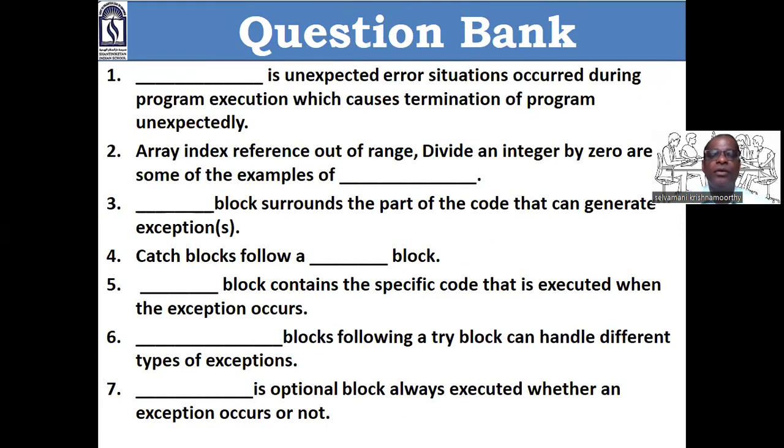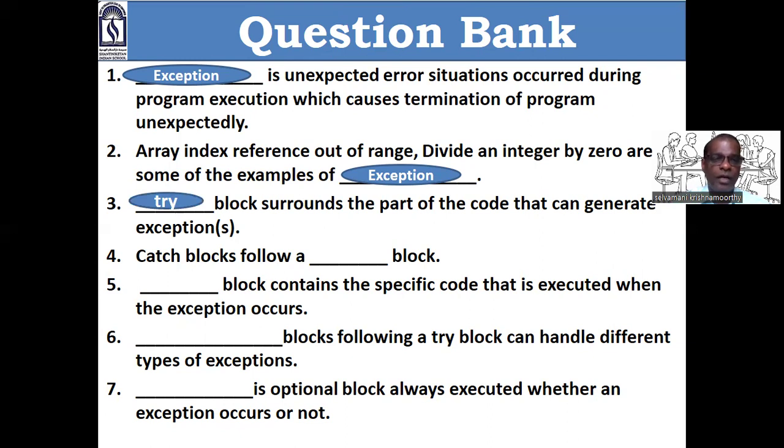Is it clear? Can you try question number 1? Try it yourself. Dash is an unexpected error situation occurred during program execution, which causes termination of the program unexpectedly. What is the answer? Good. Exception. Array index reference out of range, divide an integer by 0 are some of the examples of what? Good. Exception. Dash block surrounds the part of the code that can generate exception. What is the answer? Very good.